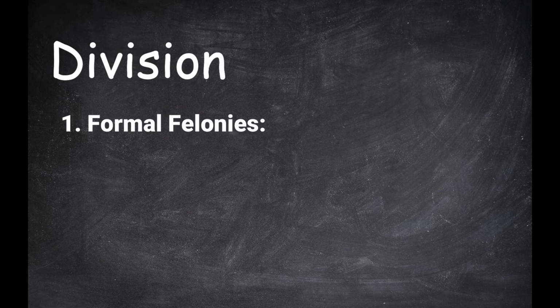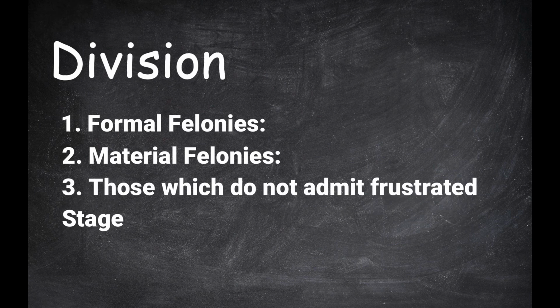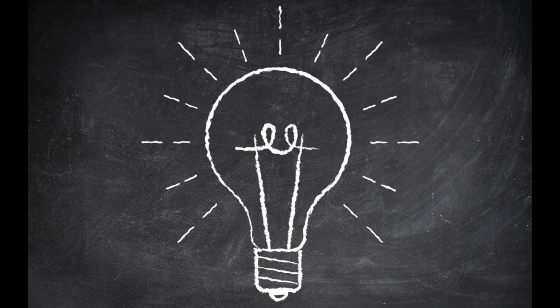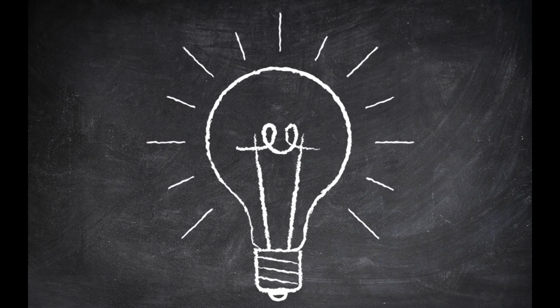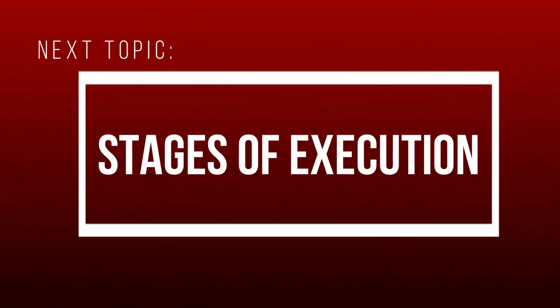According to division. 1. Formal felonies. 2. Material felonies. 3. Those which do not admit frustrated stage. Formal felonies, those which are always consummated. Material felonies, those which have various stages of execution. To better discuss each classification, we will have a separate video for some of the classification of felonies. For our next video, I will further discuss the stages of execution or commission of felonies.